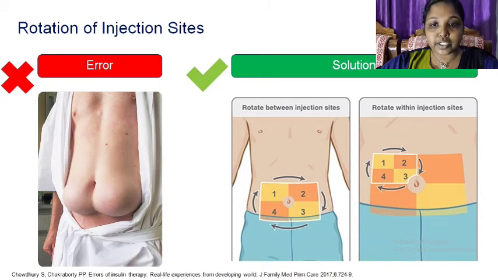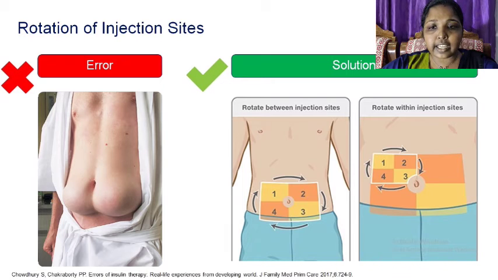In this type of injection, a short needle is used to inject insulin into the fatty layer between the skin and the muscle. Insulin should be injected into the fatty tissue just below the skin. If the insulin is injected deeper into the muscle, the body will absorb it too quickly. It might not last as long and the injection is usually more painful. This can lead to low blood glucose level very fast.